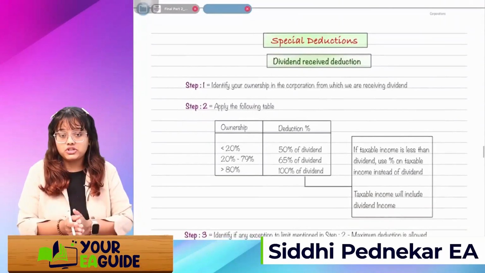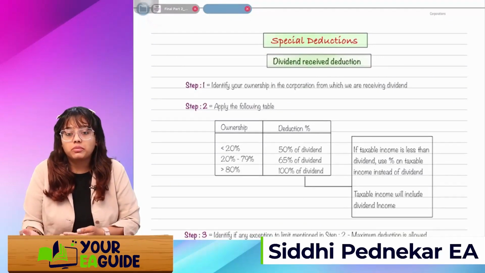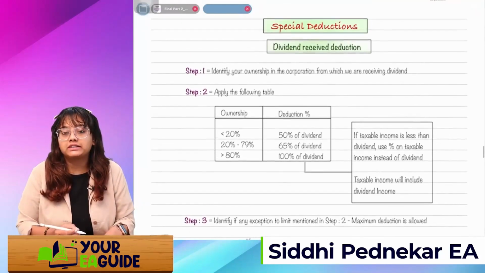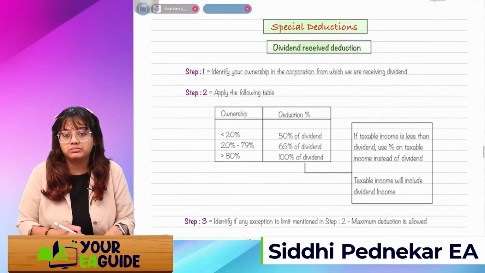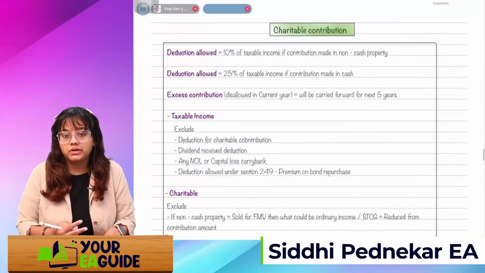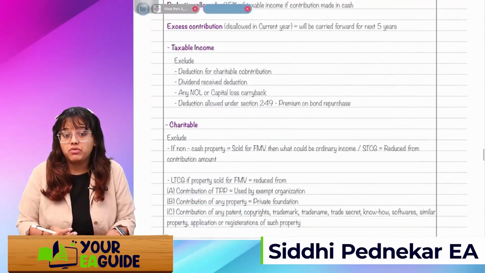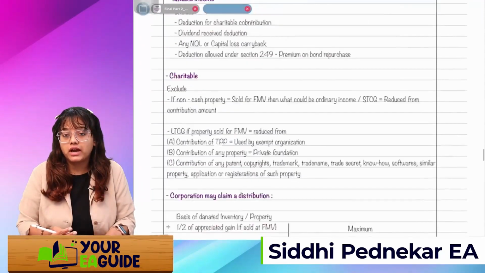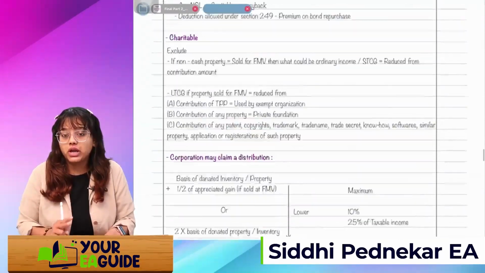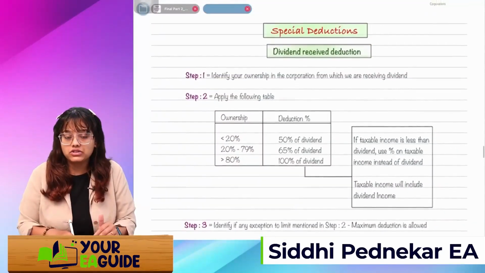Next is special deductions. It might happen that the corporation is receiving dividend and also paying dividend. So there is a dividend received deduction which the corporation can claim. Okay. Second type of deduction will be related to charitable contribution. If the corporation is making any charitable contribution, then what will be the limit for that contribution which will be allowed as a deduction for the corporation. So these are the 2 types of special deduction. You have to remember it. It's a very simple topic and easy to remember.